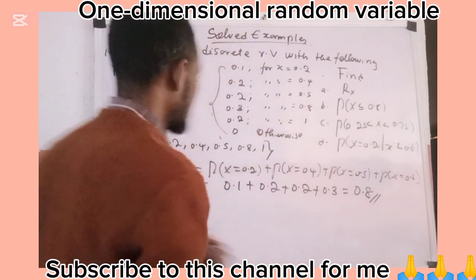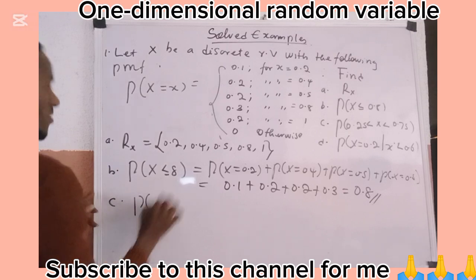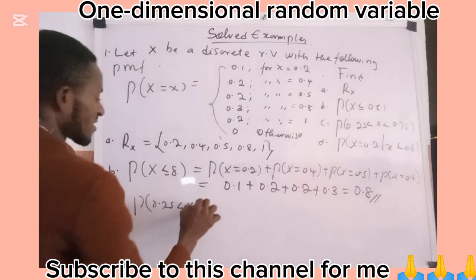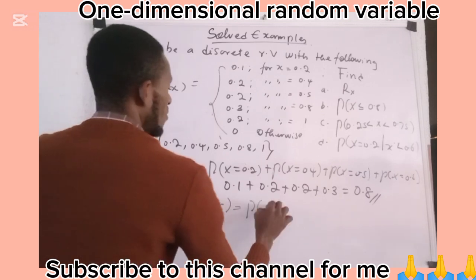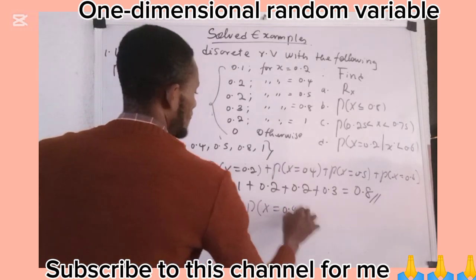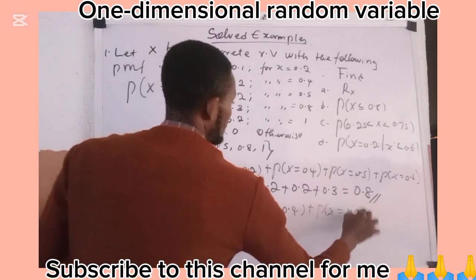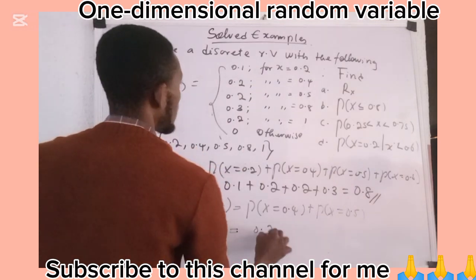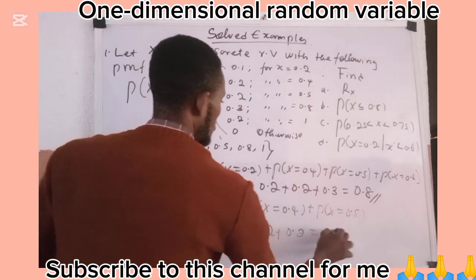So these two conditions satisfy it, which means my C is going to be P of 0.25 less than X less than 0.75, which is P of X being 0.4 plus P of X being 0.5, which of course becomes 0.2 plus 0.2, which is equal to 0.4.